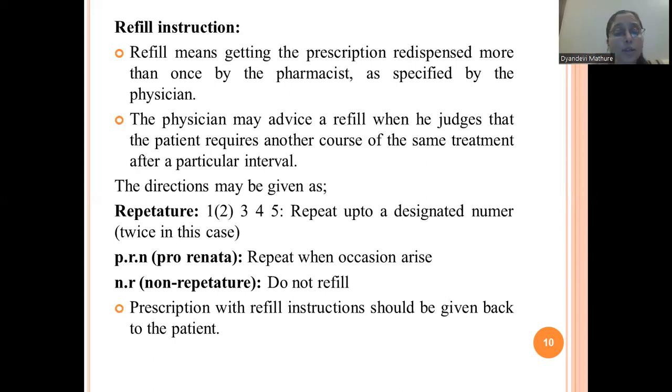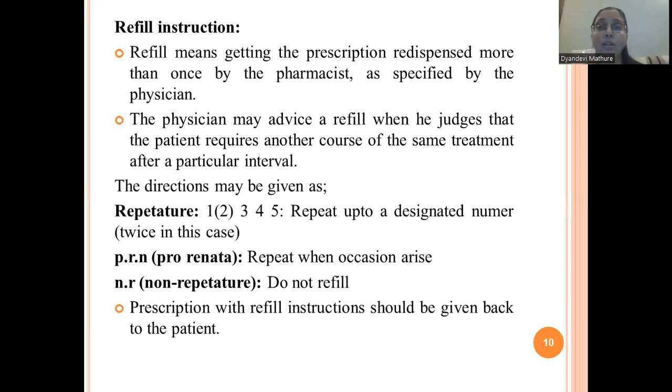Then the third direction is NR, that is non-repeat teacher. Non-repeat teacher means do not refill. There is no need to refill the medication, or there is no need to repeat the medication. Understood?